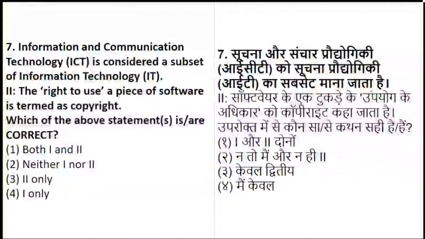Which of the following statements is correct? So the statements are: ICT is considered as a subset of IT, and the right to use a piece of software is termed as copyright. Whether statement 1 and 2 both are correct, neither is correct, only 2 is correct, or only 1 is correct.